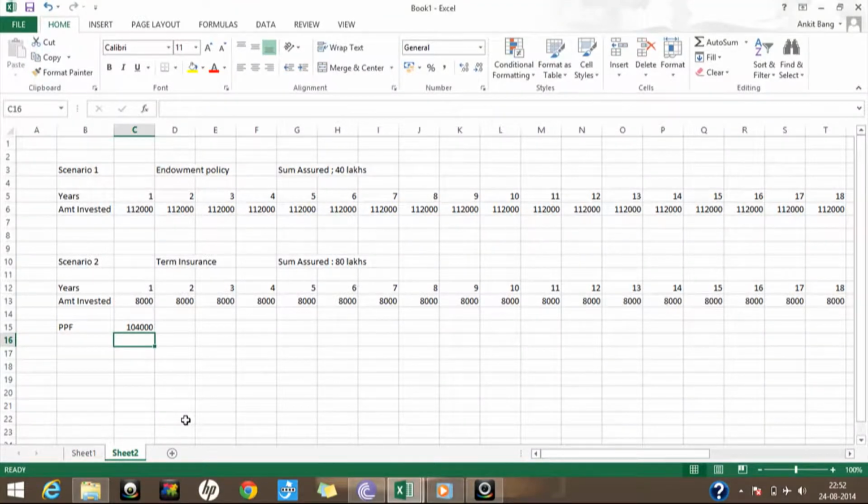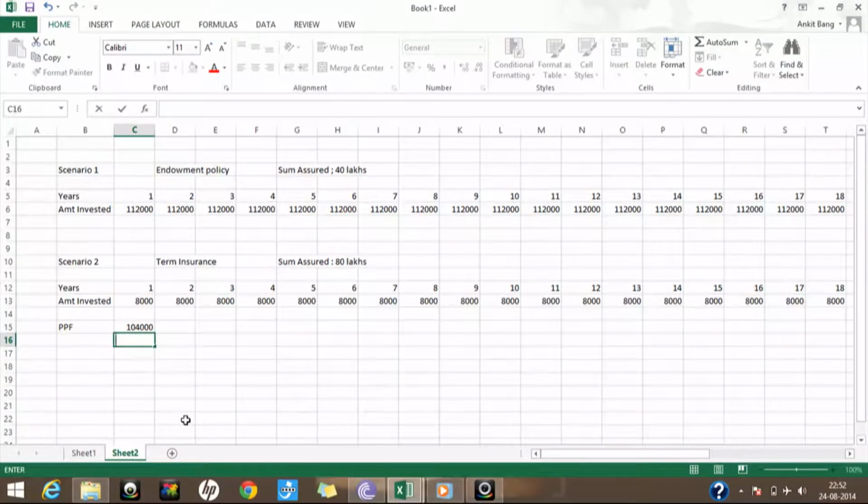And for your information, the PPF account currently earns a rate of interest of 8.75%. Okay, 8.75% is the current interest rate of the PPF account. So if we put 1,04,000 rupees every year in the PPF account and 8,000 in term insurance, what will be the total benefit that will come to us at the end of the 31st year? That is what we are going to calculate now.